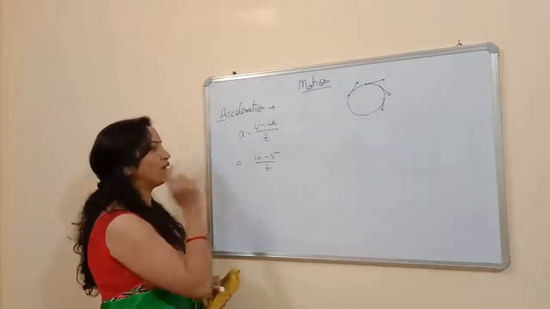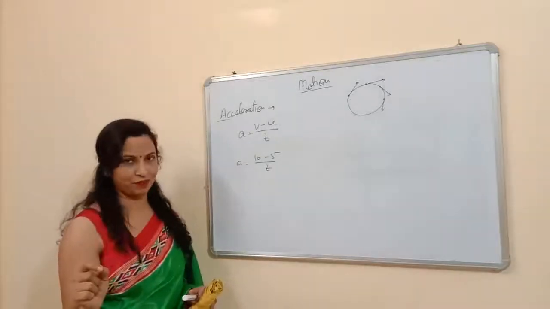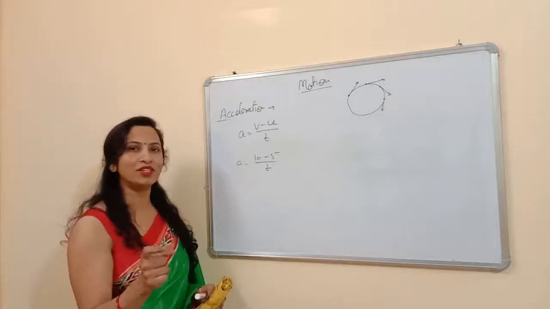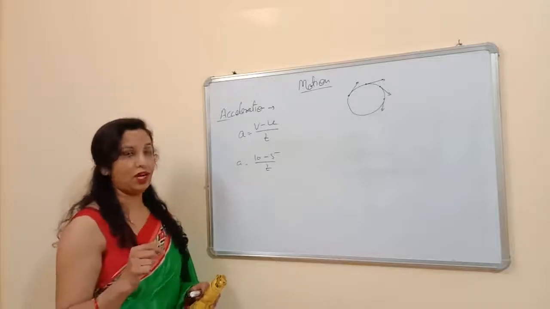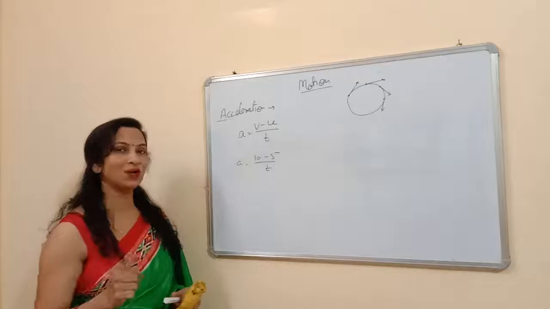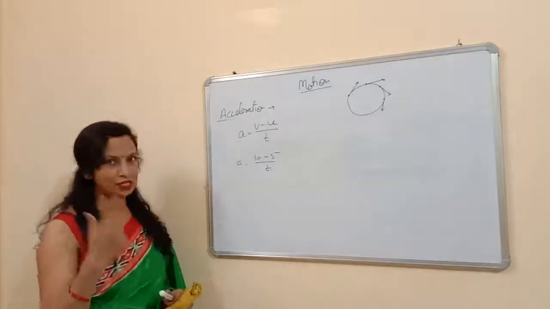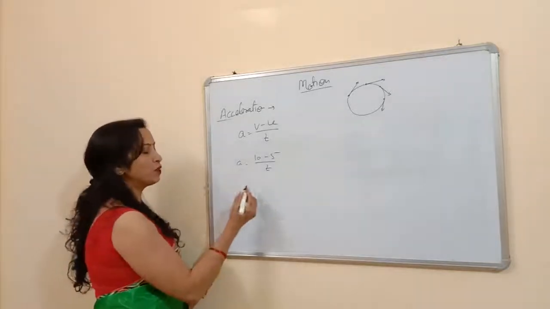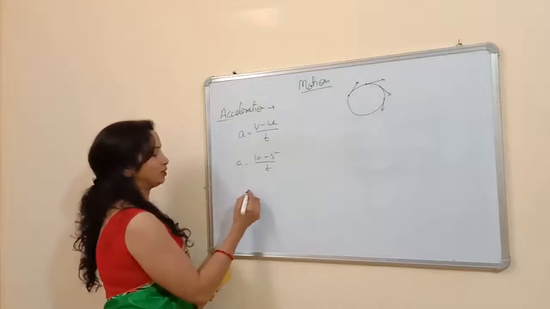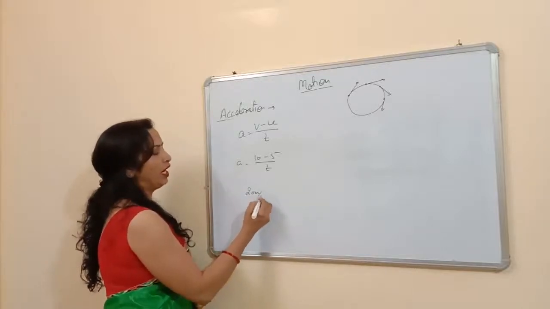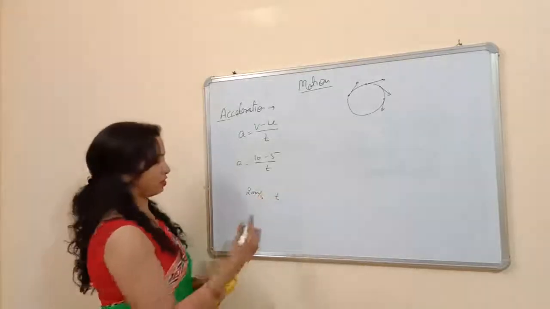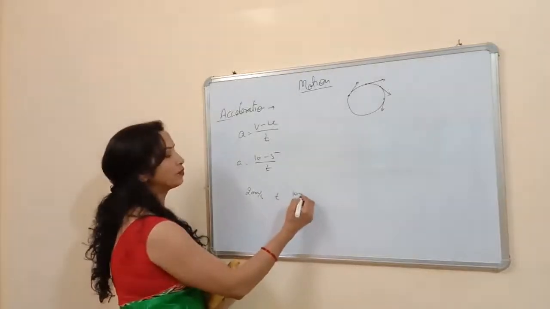So you will have positive acceleration, because the formula for acceleration is v minus u upon t. Now v is bigger, u is smaller, so how will the answer be? Positive. Now let's take an example where the velocity of the body is greater initially and after t time the velocity decreases. Suppose velocity becomes 10 meter per second.